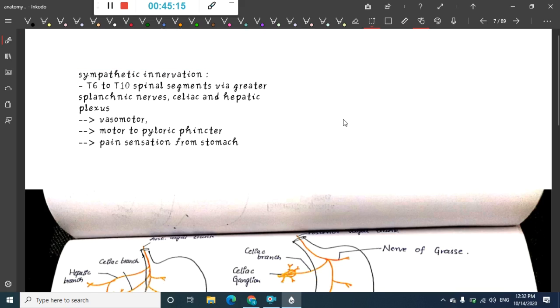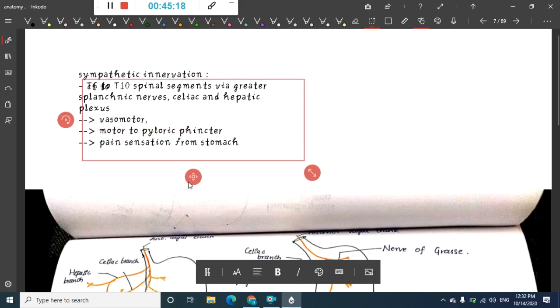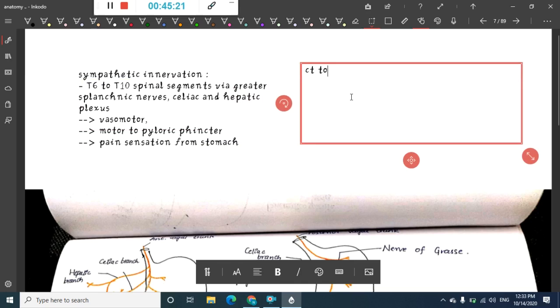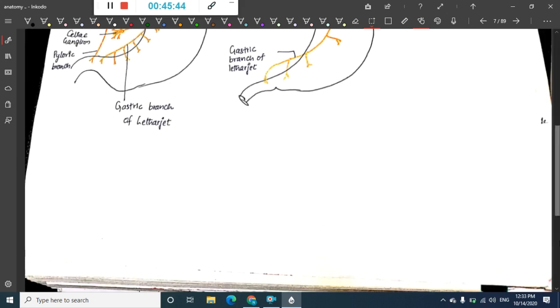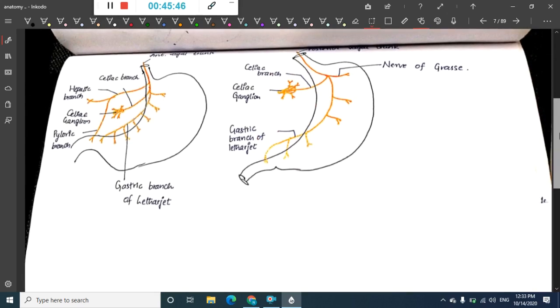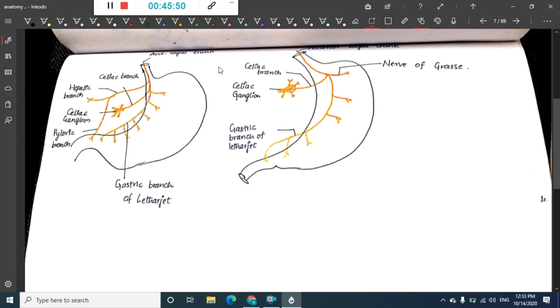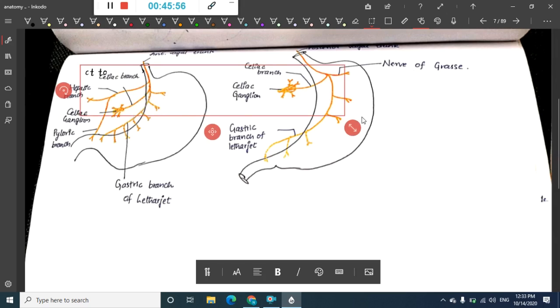Along with sympathetic innervation, we have parasympathetic innervation. The parasympathetic fibers are derived mainly from the vagus nerve. This is the parasympathetic innervation diagram, which is important. We have two vagal trunks, the anterior vagal trunk and the posterior vagal trunk. This is the anterior vagal trunk which we are seeing here.